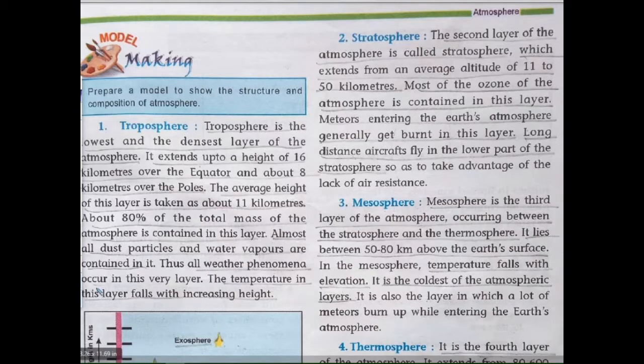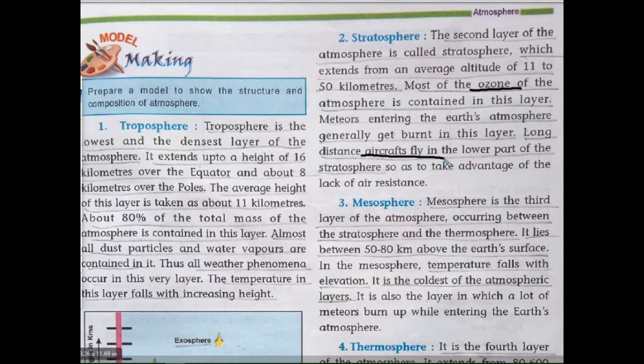Most of the ozone, most important, ozone of the atmosphere is contained in this layer. Meteors entering the Earth's atmosphere generally burn in this layer. Another important part of this layer is that aeroplanes or aircraft fly in this layer only, without any lack of air resistance.